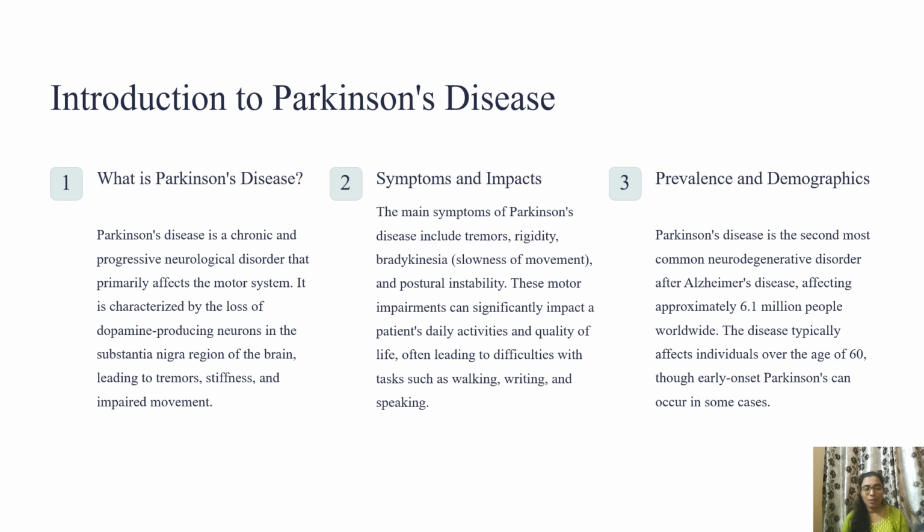First, what is Parkinson's disease? Parkinson's disease is a chronic and progressive neurological disorder that primarily affects the motor system. It is characterized by the loss of dopamine producing neurons in the substantia nigra region of the brain, leading to tremors, stiffness, and impaired movement.